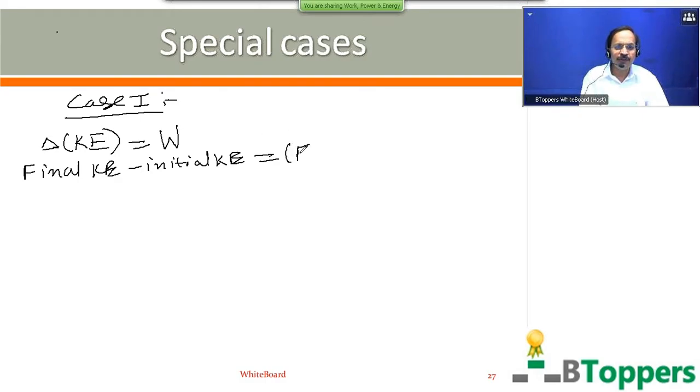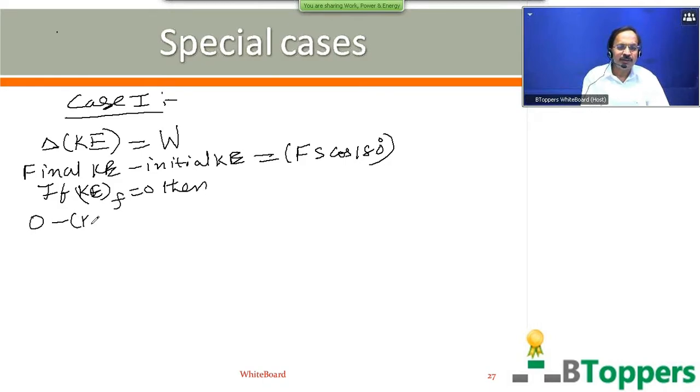Then work done by the retarding force we can write as Fs cos theta. Here the angle between the direction of the retarding force and the direction of the displacement can be taken as 180 degrees. So if the body is brought to rest, then the final kinetic energy of the body is 0. Cos 180 degrees is equal to minus 1.